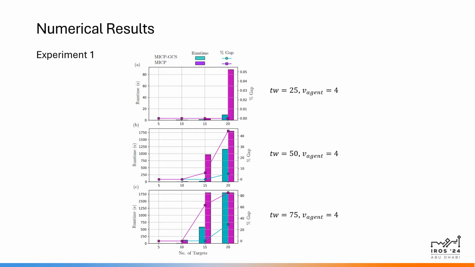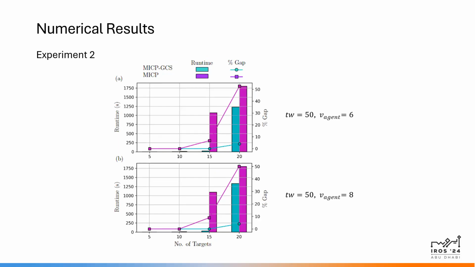even after 1,000 seconds. And even for a time window duration of 75, our approach fully converges for 15 targets in a few minutes as compared to the baseline, which reaches the time limit and still gives a gap of more than 60%. And for 20 targets with time window duration of 75, both approaches reach the time limit. However, the percentage gap for our approach is less than half of that of the baseline.